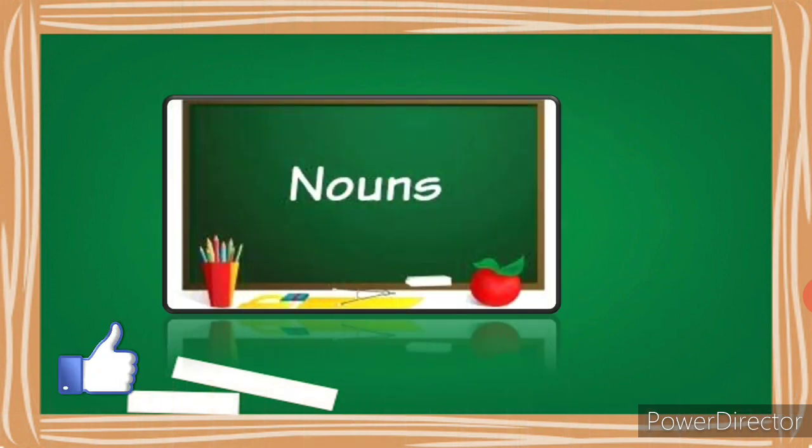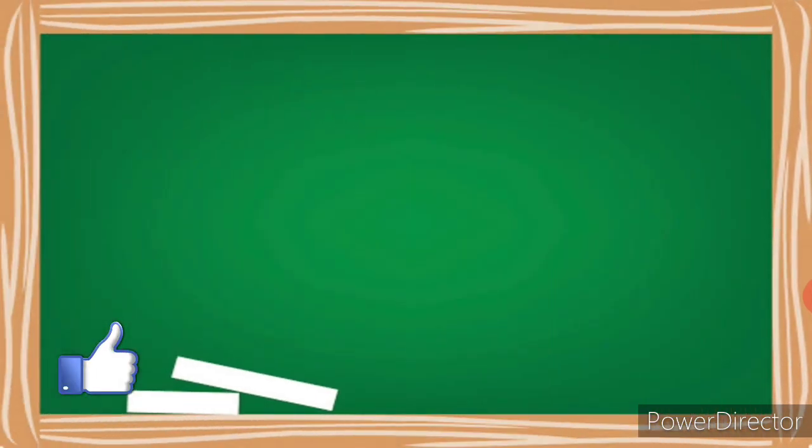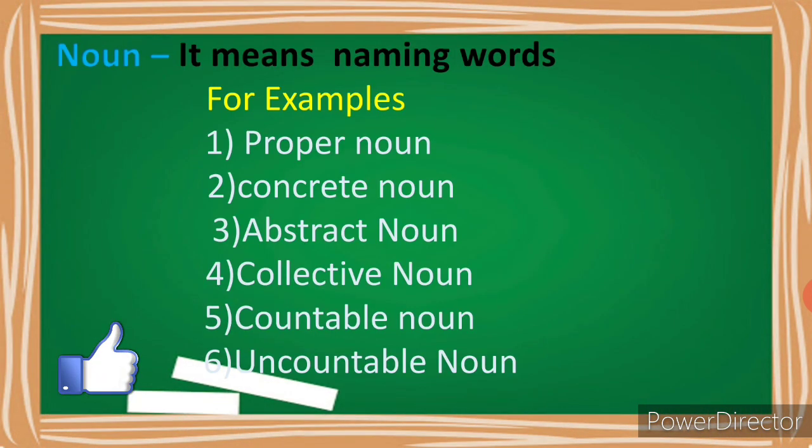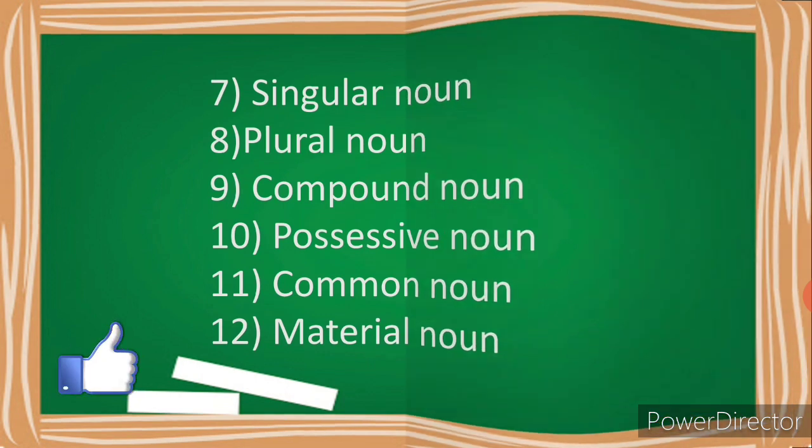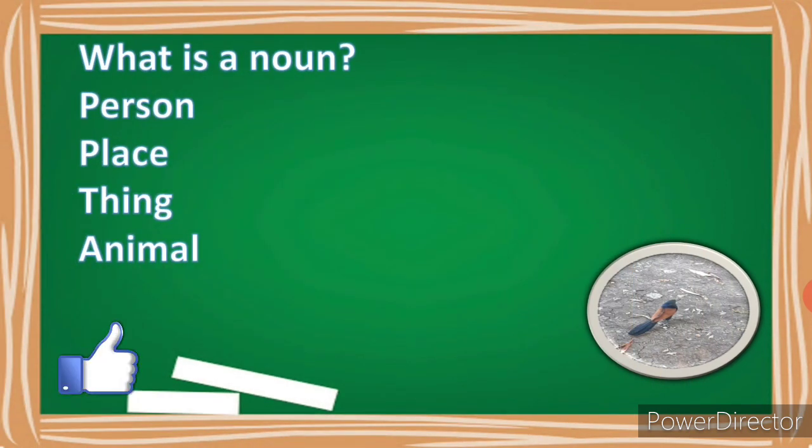Okay, let us see nouns. What do you mean by noun? Noun means a naming word. A simple definition. For example, proper noun, concrete noun, abstract noun, collective noun, countable noun, uncountable noun, singular noun, plural noun, compound noun, possessive noun, common noun, material noun. In short, noun refers to a person, a place, a thing, an animal.